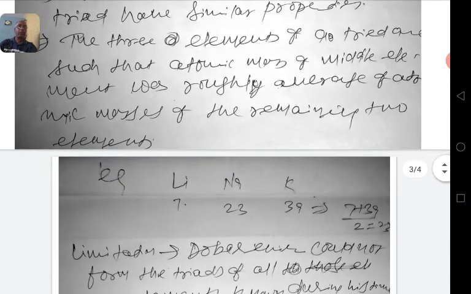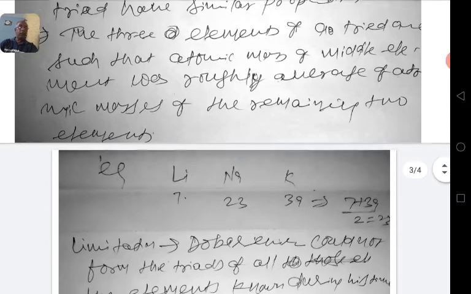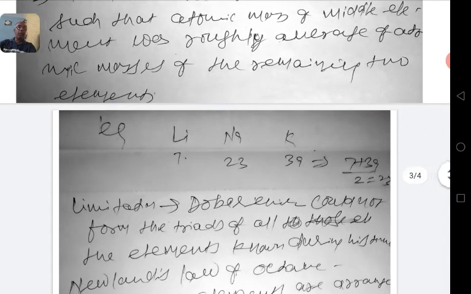Here is an example of one triad, that is lithium, sodium and potassium. Lithium has approximate atomic mass 7, sodium 23 and potassium 39. The average atomic mass of lithium and potassium is 23, which is equal to the atomic mass of the middle element, that is sodium.